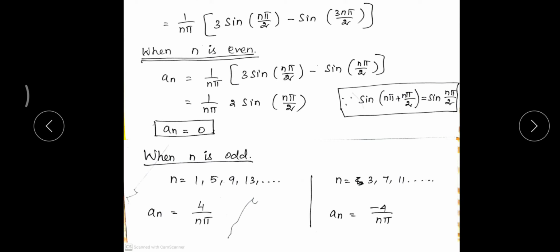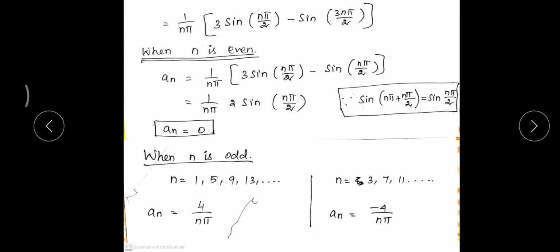Since it is n pi by 2, we have to assume two different conditions, n is odd and n is even. If I take n as even, sin 3 n pi by 2 can be expressed as sin of n pi plus n pi by 2, which is giving sin n pi by 2. That's a formula. So instead of sin 3 n pi by 2, I can substitute sin n pi by 2. This is 3 sin and this is 1 sin, so if I subtract, I will get 2 sin n pi by 2.